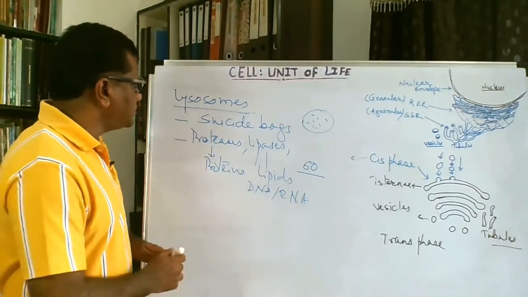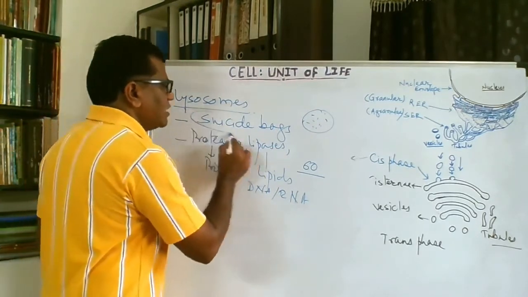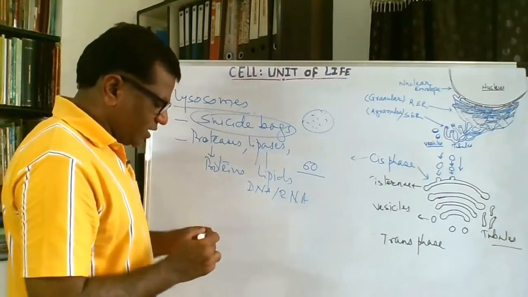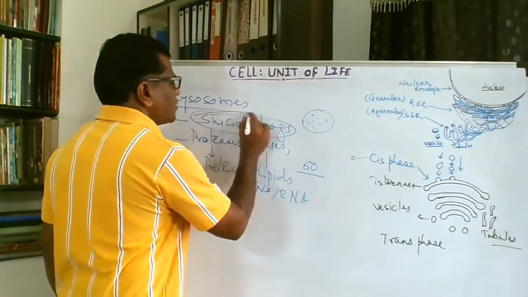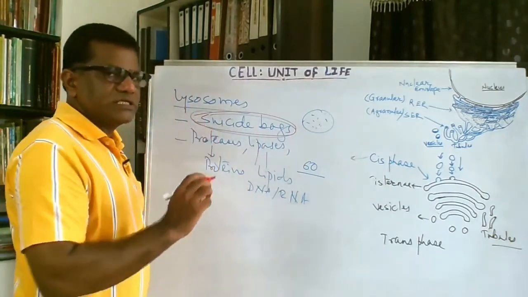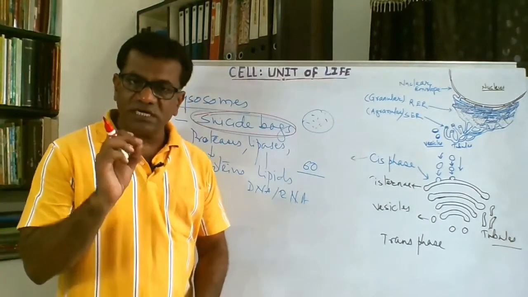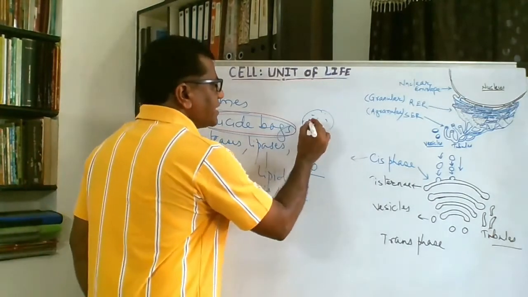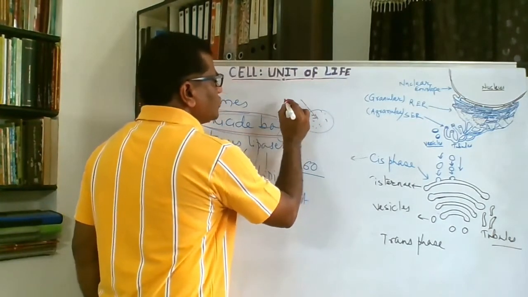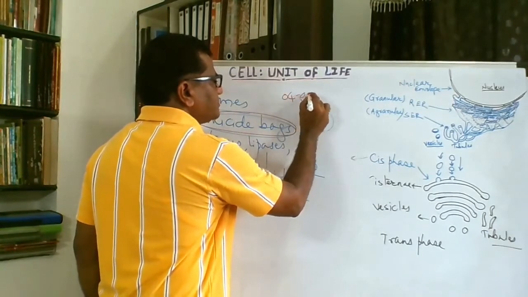Now I have an objection about this suicide bag. We cannot call them suicide bags, though they are helping in autophagy. Because these enzymes present inside the lysosomes work in an acidic medium, so the pH should be 4 to 5.